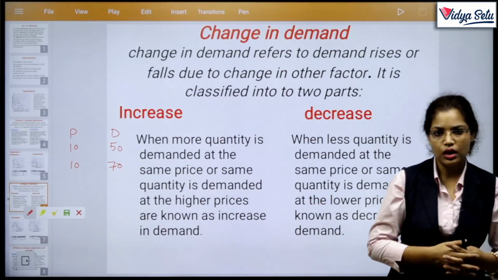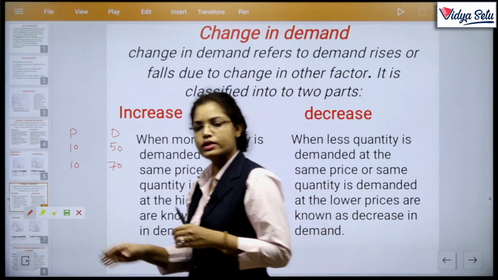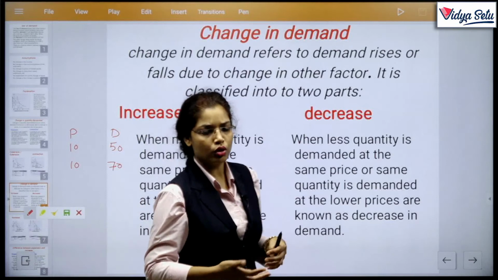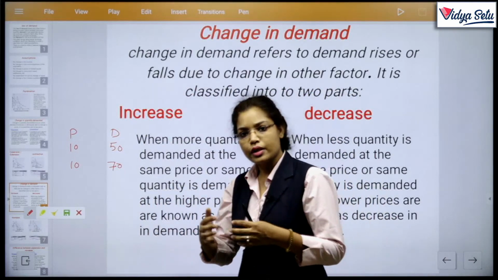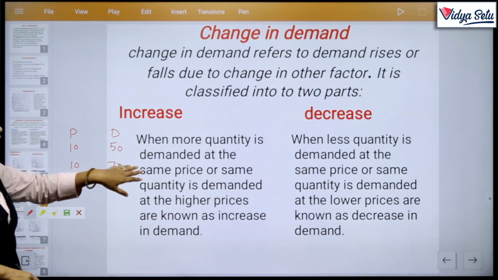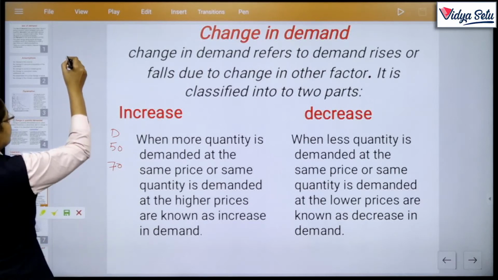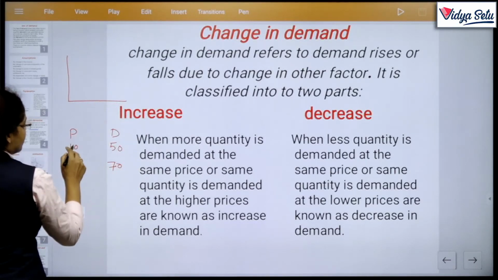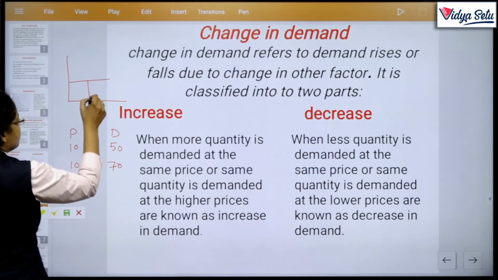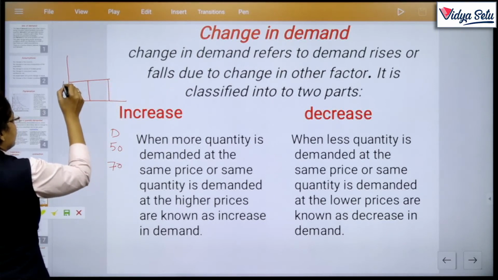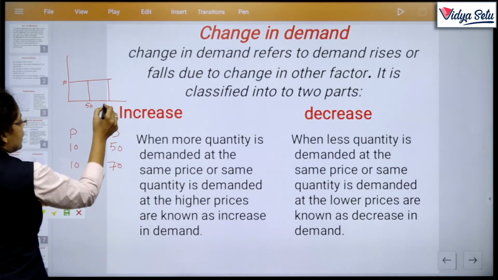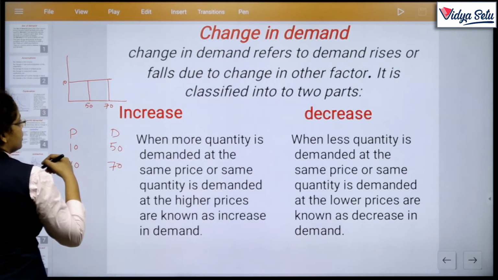Maybe copies and notebooks are at the same price the whole season, but at the time of school opening, coaching opening, or college sessions, there may be more demand for these commodities. Okay. So when more quantity is demanded at the same price, we draw the curve of this. More quantity at the same price, so the price is the same, like this: at price 10 we wanted 50 units, and now we consume 70 units at the same price.